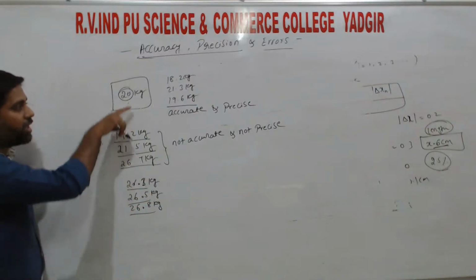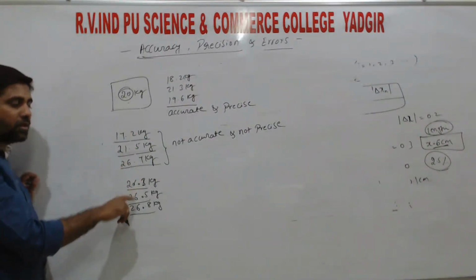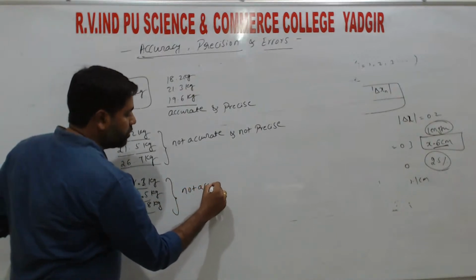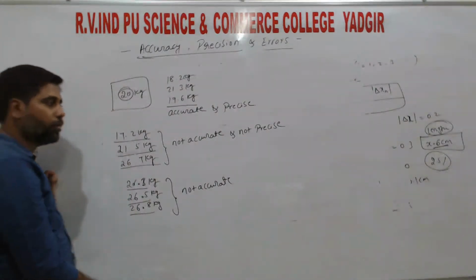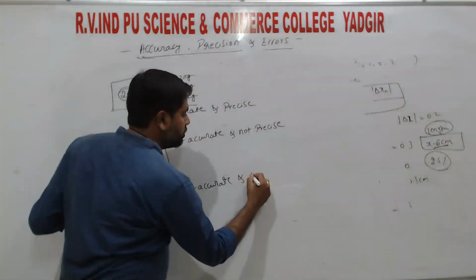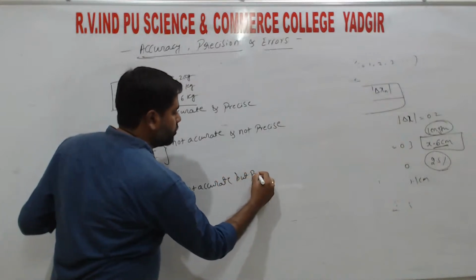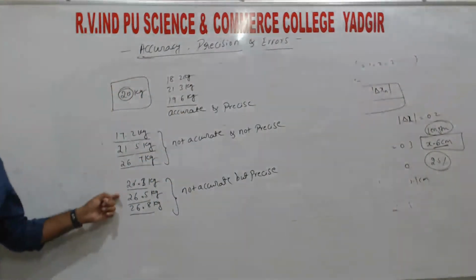So these are not nearer to the true value, right? The true value is 20 but we are getting 26. That means these values are not accurate, but these values are precise, right?